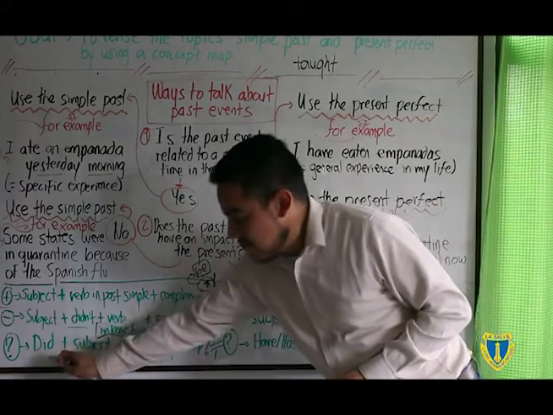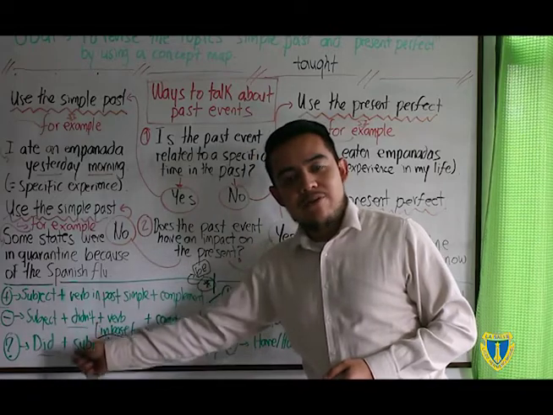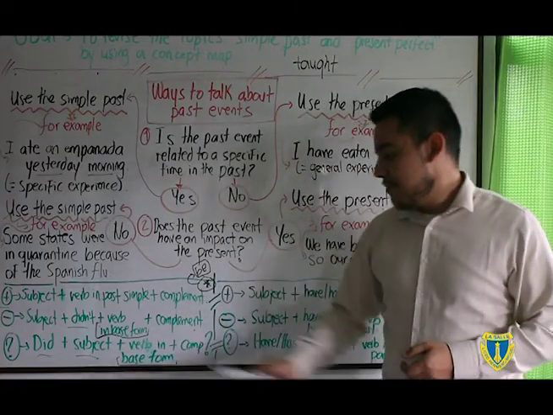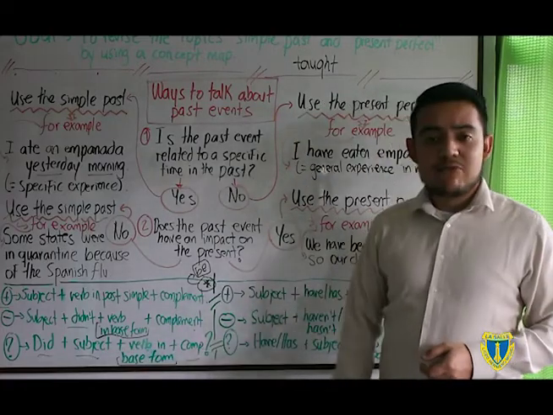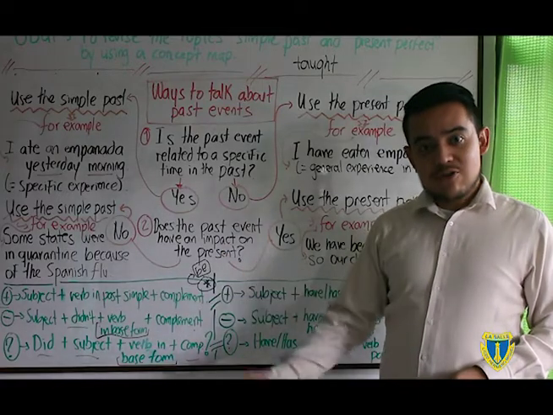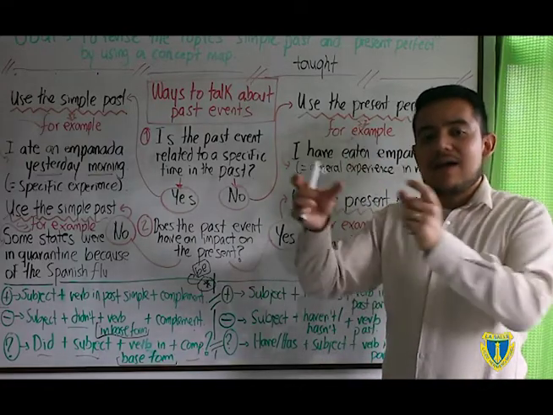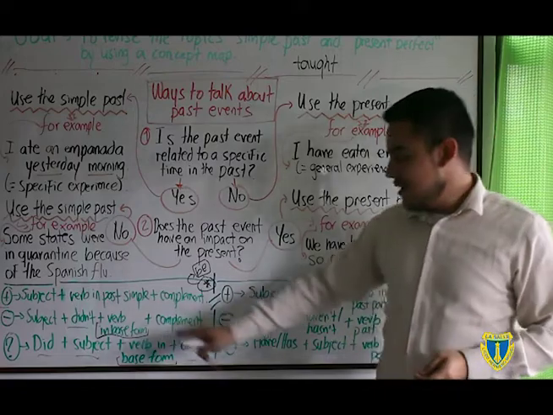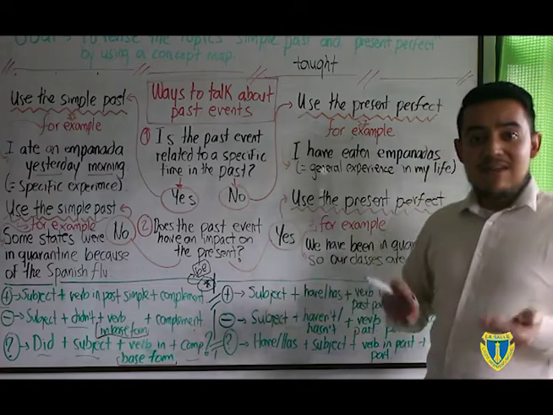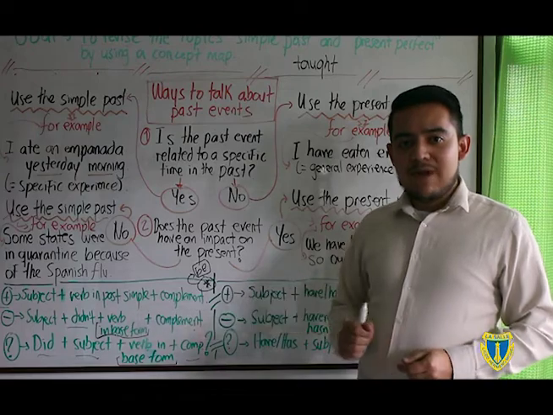Finally, in yes-no questions, the first element to put down there is the auxiliary verb. Then you have the subject, again the verb in base form, and the complement. So, I don't know, a friend of mine could ask me, hey Josue, did you teach 4 classes today? In that case, notice that did and teach have the same relationship as in negative, okay? So in this case my answer is yes I did or no I didn't. That's it. This is the case of the simple past.